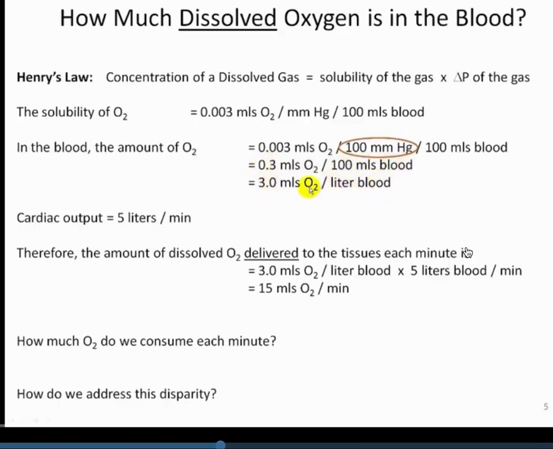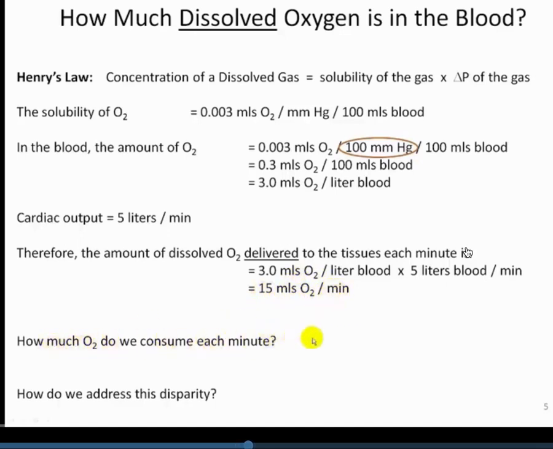So we now ask the question, if we have a normal cardiac output, it could be anywhere from 5 to 6 liters per minute, depending on the textbook. I'm just using 5 here in this instance. If it's 5 liters per minute, therefore, the amount of dissolved oxygen delivered to the tissues each minute is the content, which is 3 mLs of oxygen per liter, times 5 liters per minute, equals 15 mLs of oxygen per minute. And again, this is the dissolved form, the gas form. So 15 mLs of oxygen per minute is being delivered to the tissues.